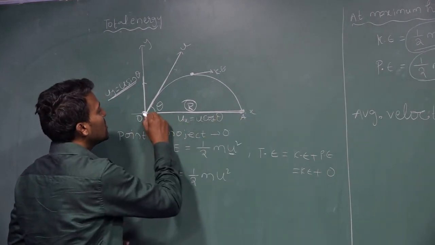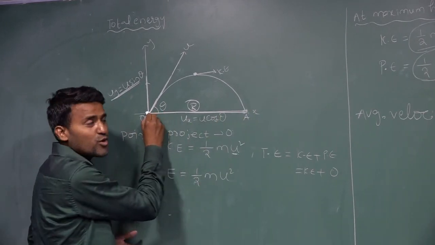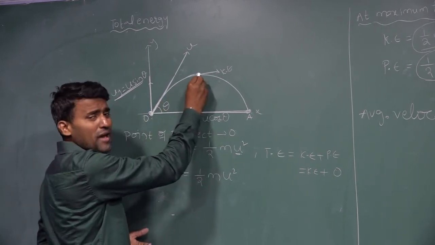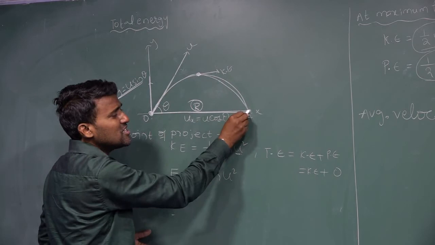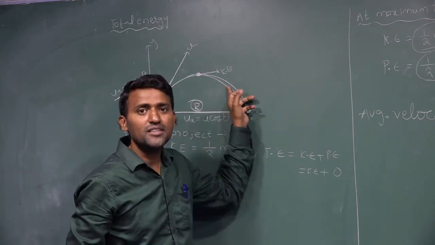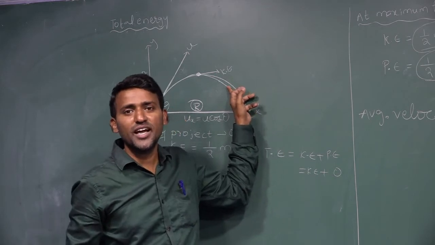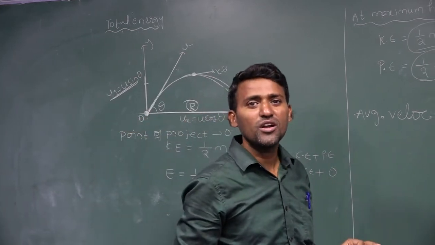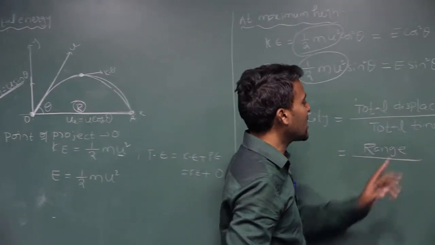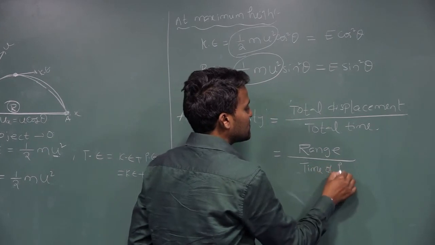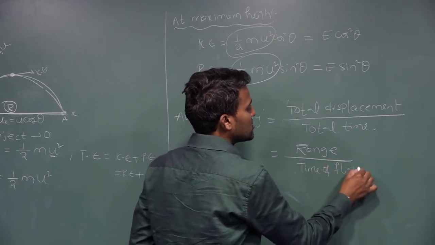What is the total time? From the point of projection to maximum height is the time of ascent. From maximum height to ground it is the time of descent. So the sum of the time of ascent and time of descent we can call the time of flight. So total time is time of flight. Now substitute these equations.